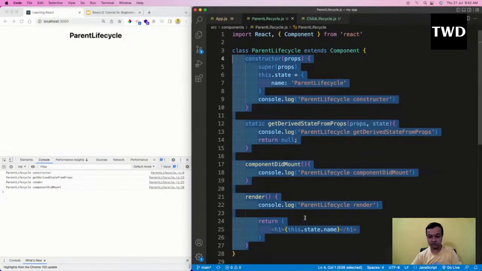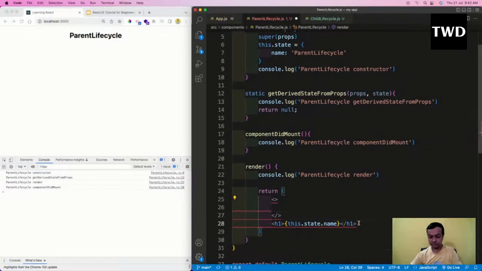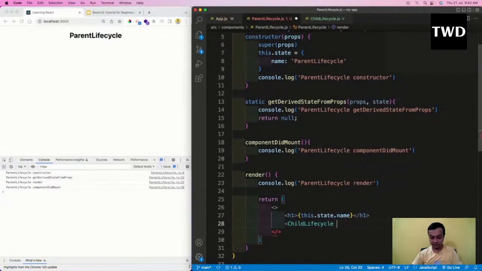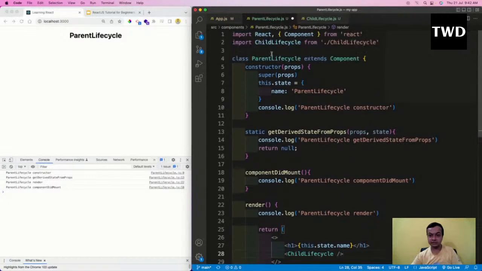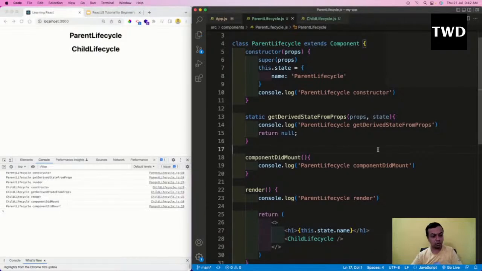For this I want a fragment here. Fragment is there, then this will be ChildLifecycle like this, and let me clear the console. And the moment I save it, you'll see both of the things.